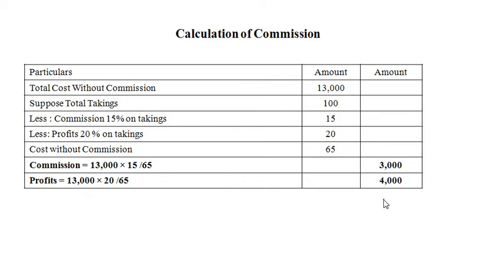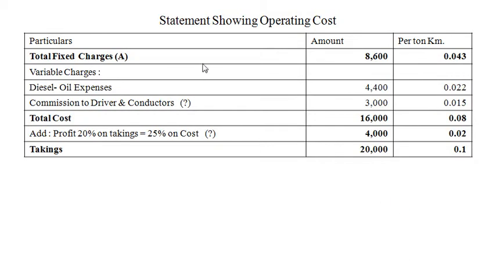Now let us come back to the statement. Statement continue. Total fixed charge is 8,600 that we have seen. Diesel oil expense 4,400 we have seen. Commission to driver and conductors as per our working amounts to 3,000, and 3,000 divided by 2 lakh is equal to 0.015. So our total cost amounts to 16,000, that is 8,600 plus 4,400 plus 3,000, and 16,000 divided by 2 lakh amounts to 0.08 per passenger kilometer.